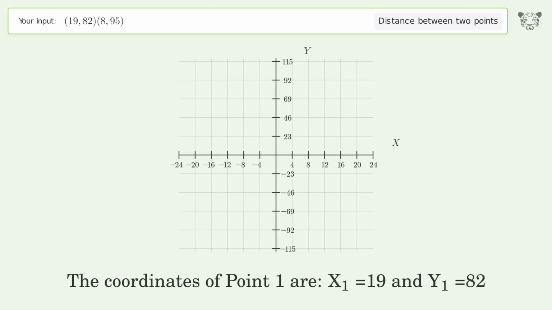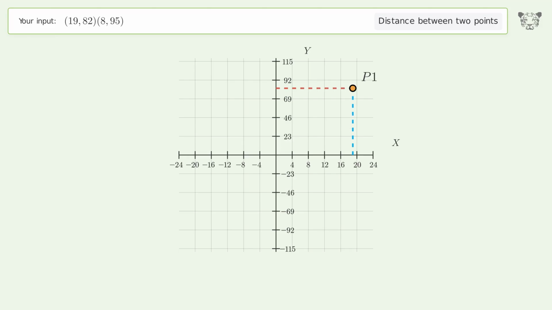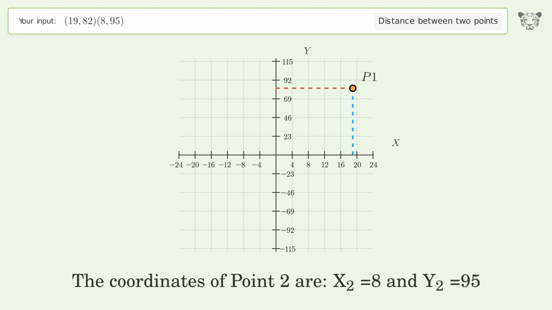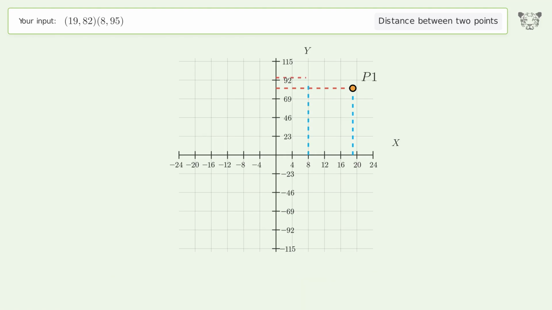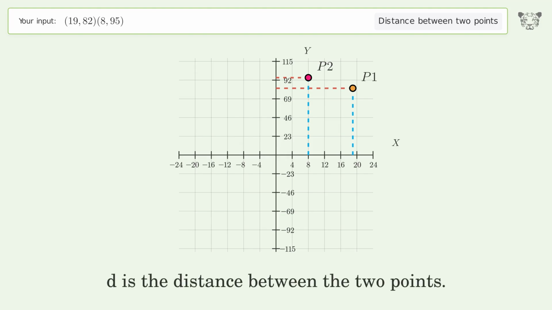The coordinates of point 1 are x1 equals 19 and y1 equals 82. The coordinates of point 2 are x2 equals 8 and y2 equals 95. D is the distance between the 2 points.